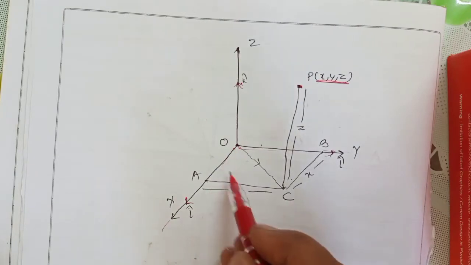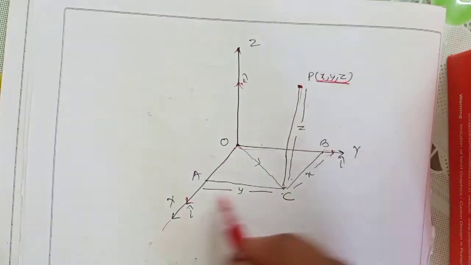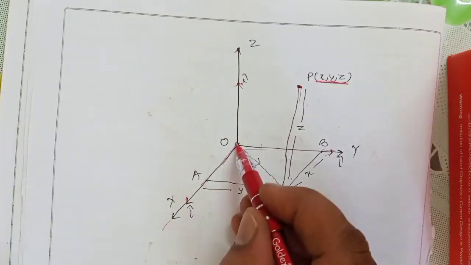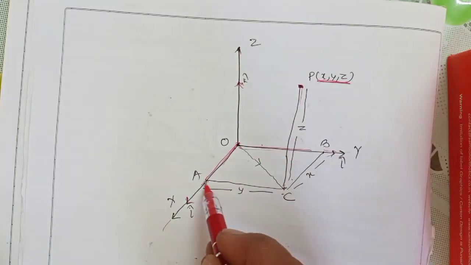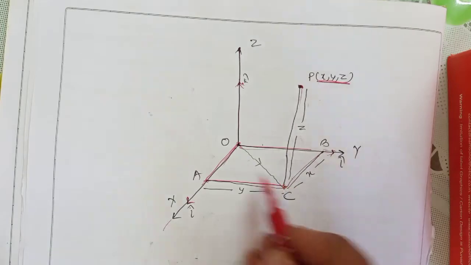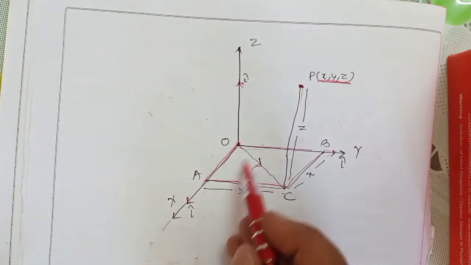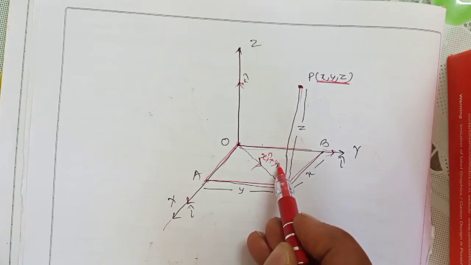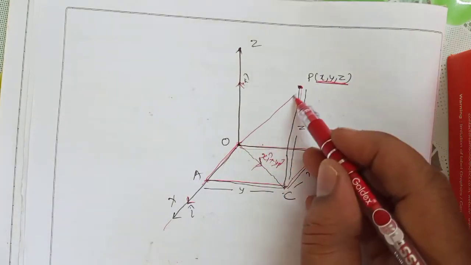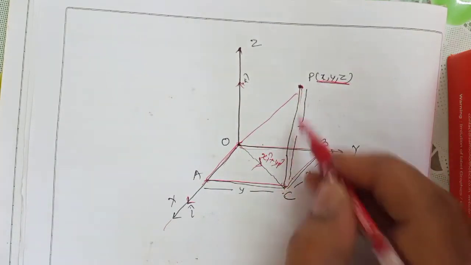So if we draw lines, this length is x, this is y, and this is z. So I repeat, this is y, this is x. By parallelogram law, this will be x i cap, and just now we have y j cap. Now this will be CP.